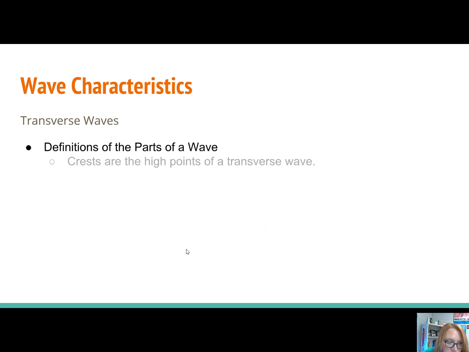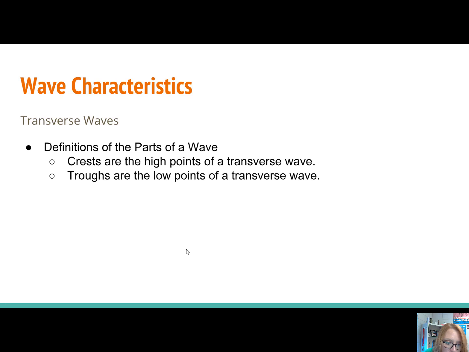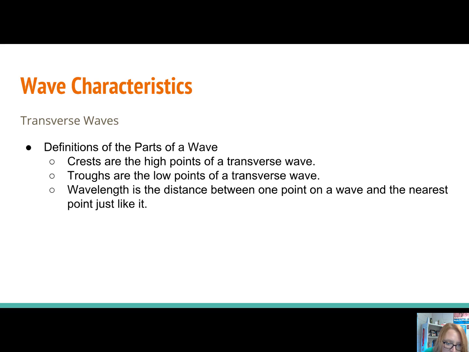So let's look at the definition of those. Crests are the high points of the transverse wave. Troughs are the low points of the transverse wave. Think of a mountain crest, right? High point of a mountain. Wavelength is the distance between one point on a wave and the nearest point just like it. So crest to crest or trough to trough.